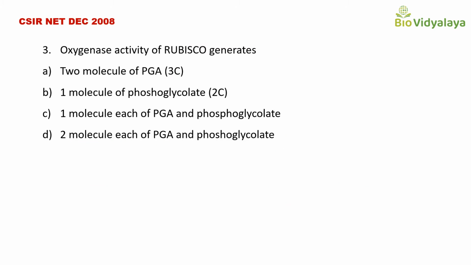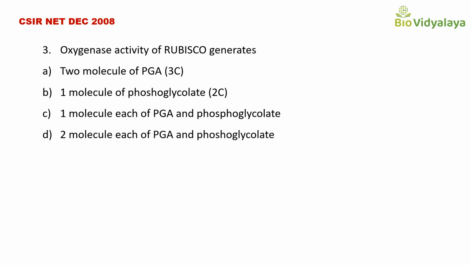This is the question from CSIR NET December 2008. Question is, oxygenase activity of Rubisco generates. Options are option A, 2 molecules of phosphoglyceric acid, 3 carbon; option B, 1 molecule of phosphoglycolate, 2 carbon; option C, 1 molecule each of PGA and phosphoglycolate; option D, 2 molecules each of PGA and phosphoglycolate.